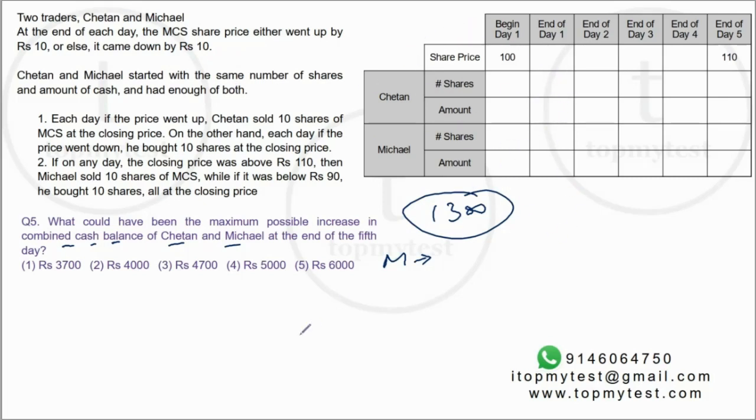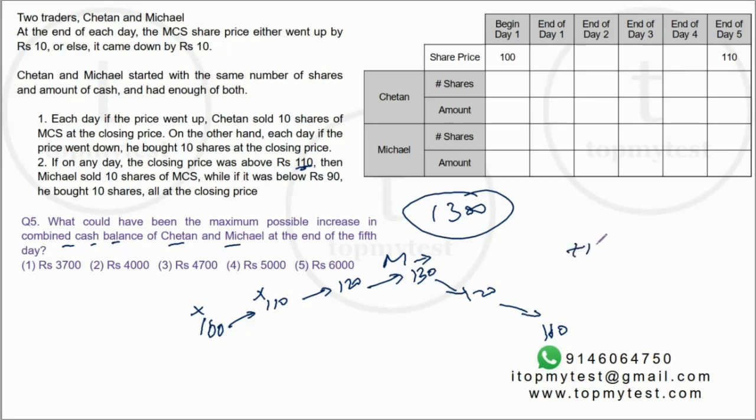Okay, so let's assume from 100 it goes to 110, then it goes to 120, then it goes to 130. Then it falls to 120 and then it goes to 110. Satisfies this criteria. Now, Michael's cash balance does not change at 110. Every time the price is above 110, he's going to sell 10 shares.